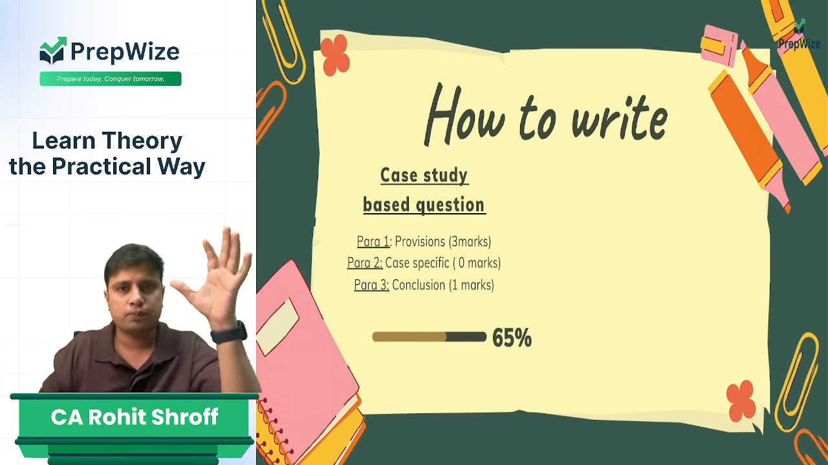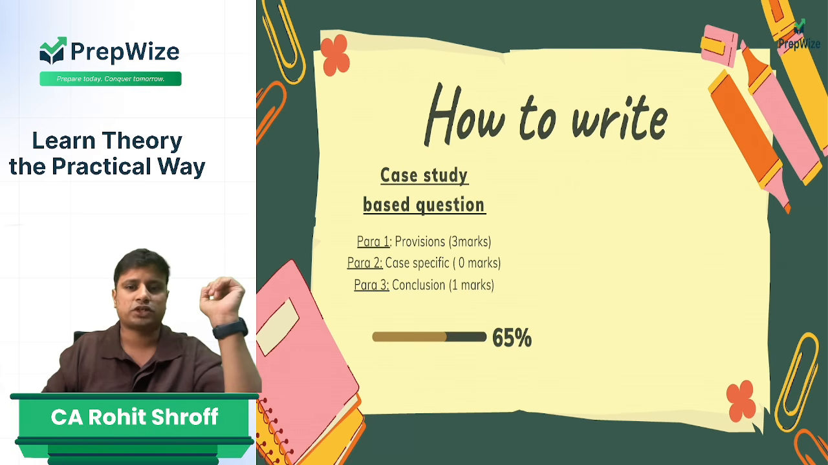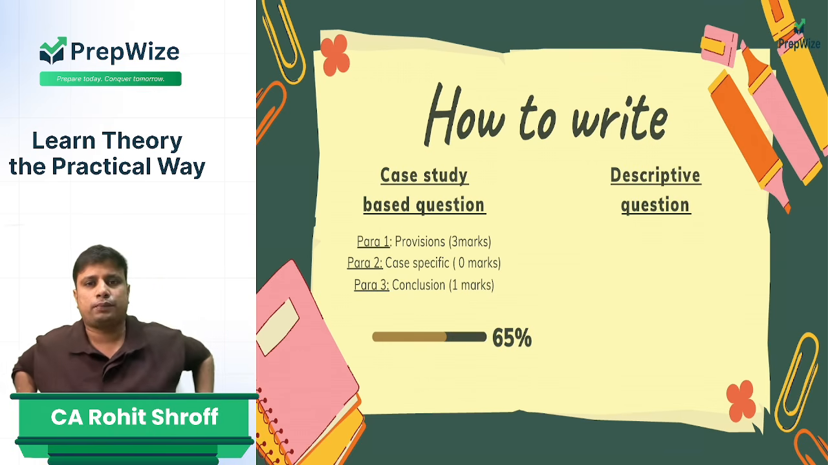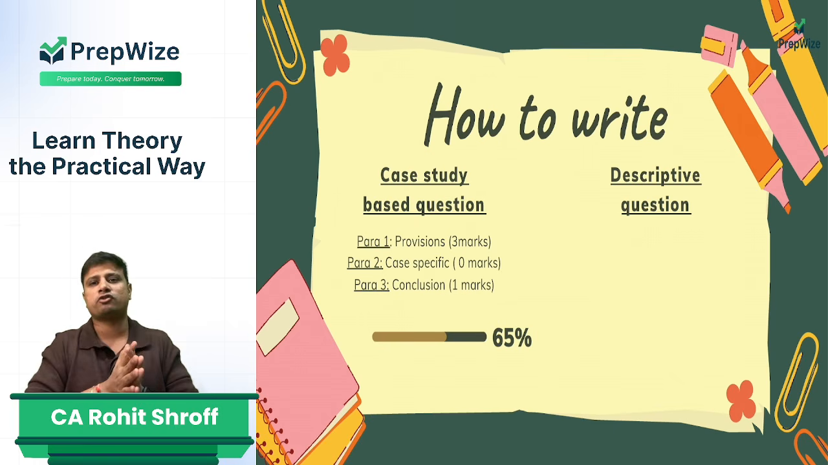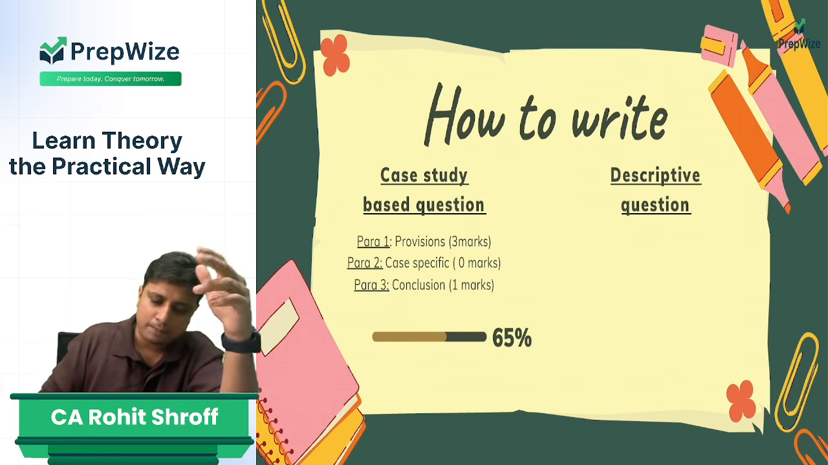Around 65% of your paper will be case study based questions. Then you'll have descriptive questions. Descriptive is a very straightforward question. What are the advantages of audit? What are the factors that influence sample size?